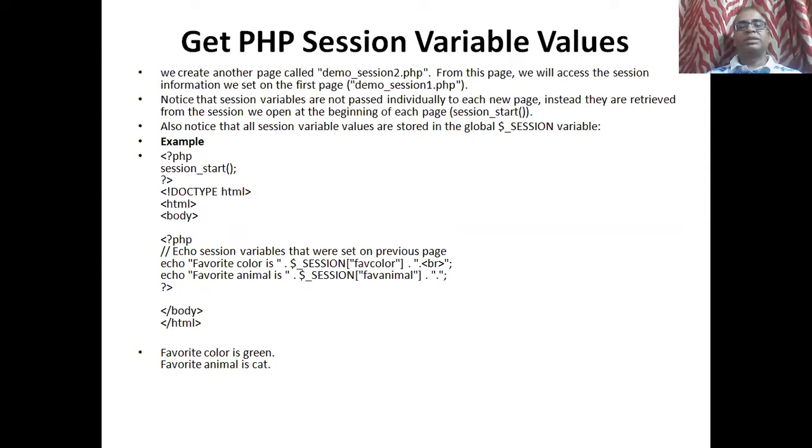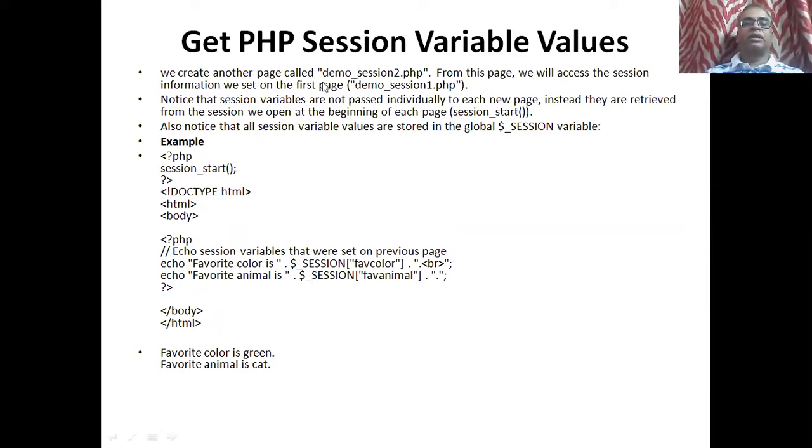Get the PHP session variable value. So how are we going to retrieve the information of the session variable which is storing my information? We will get the value using $_SESSION. We can display the value of the session variable using the echo command. So just have a look at this particular page.